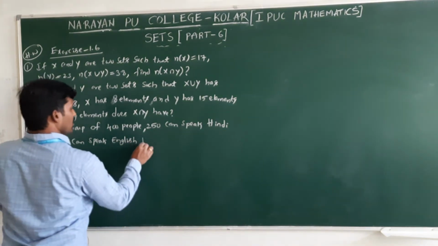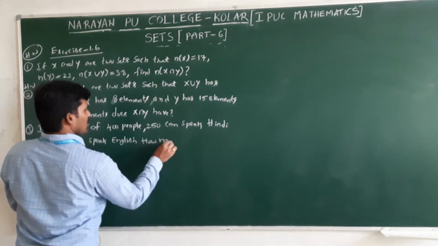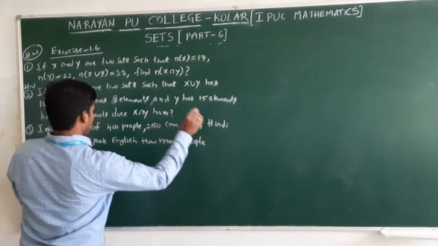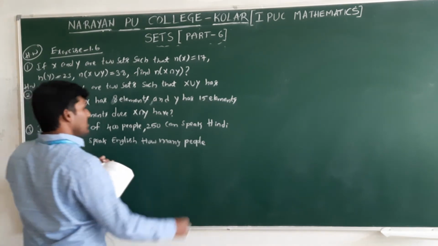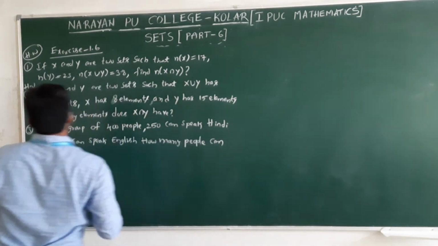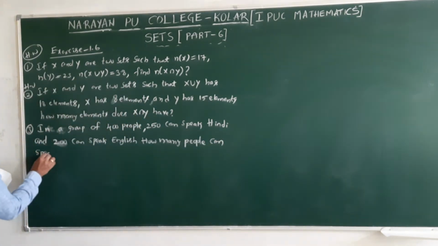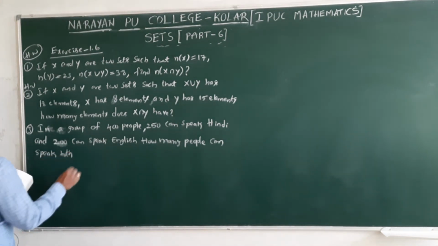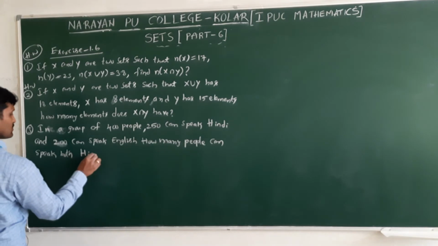How many people can speak both Hindi and English?